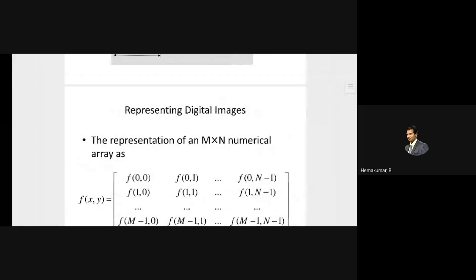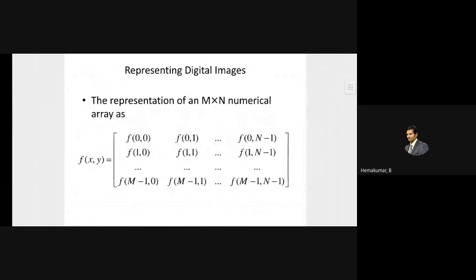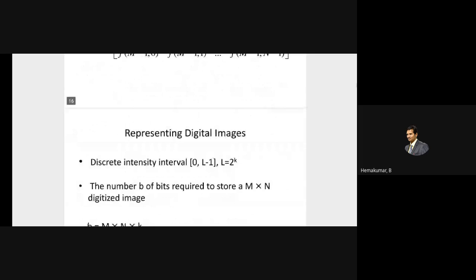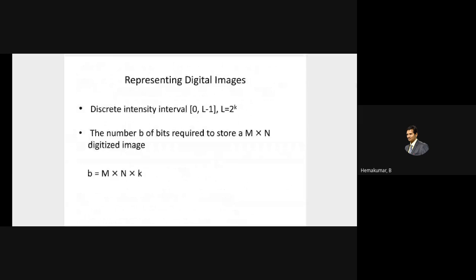So this is the representation of a basic image. The 0, 0 values give the address of the particular image, and the function of this address gives the pixel value at the particular coordinate. Suppose the function gives the value at the coordinate 1, 1 or 0, 1. It all depends upon where it is located. So this is the representation of a 2D image.